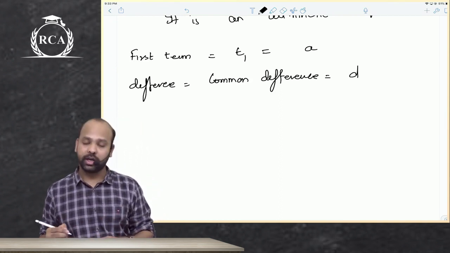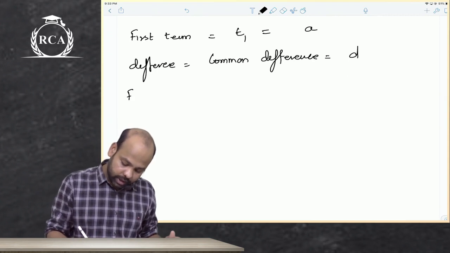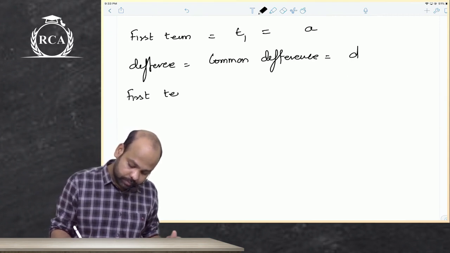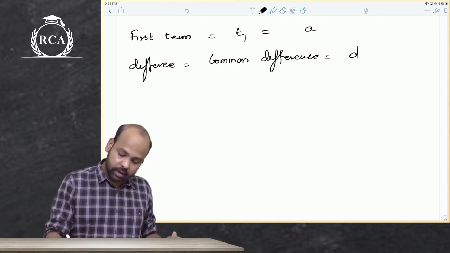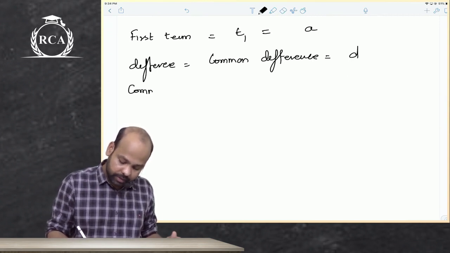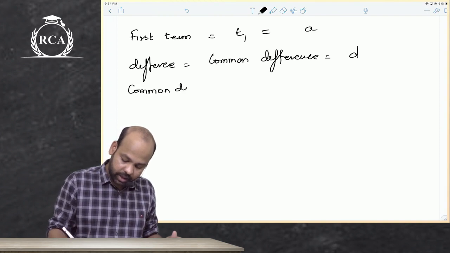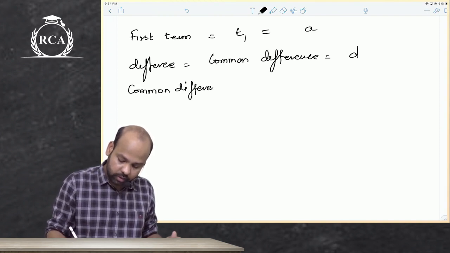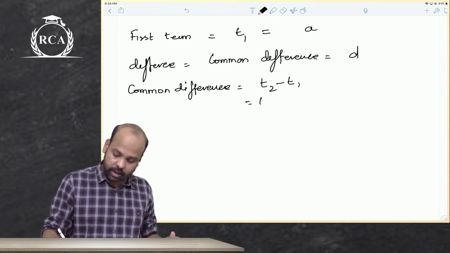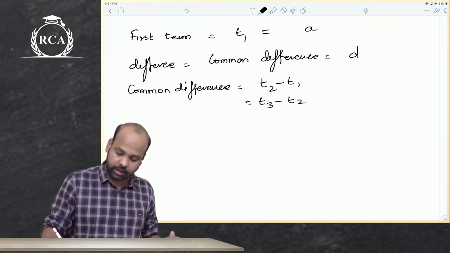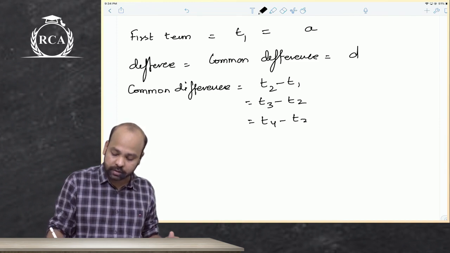Please understand, guys, your common difference, D, is the difference between any two consecutive terms. So it can be the second term minus the first term, the third term minus the second term, the fourth term minus the third term, and so on.